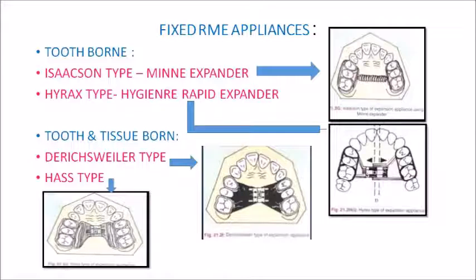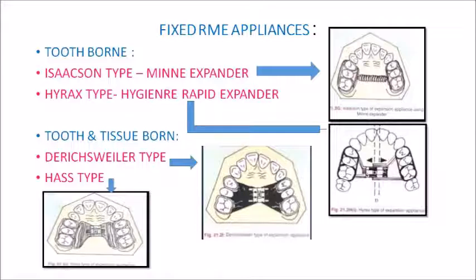So if you are given a picture of an expansion appliance without any palatal covering, first thing is you have to notice that it is a tooth-borne RME appliance. Second thing, look for the type of expander that is being used. So if it is like a spring loaded screw, then it is an Isaacson type expander, and the expander which is used is called your Minne expander, developed by University of Minnesota Dental School.